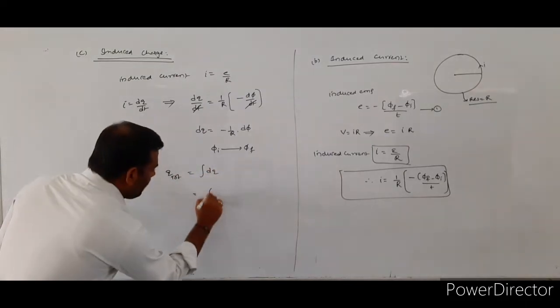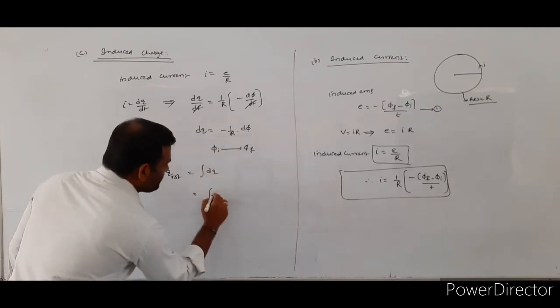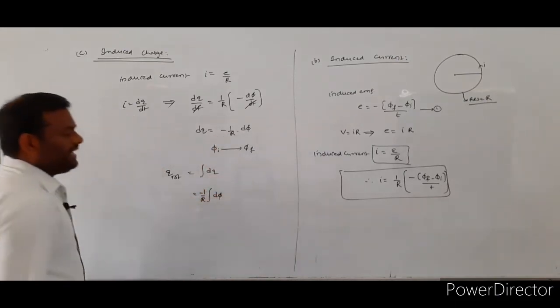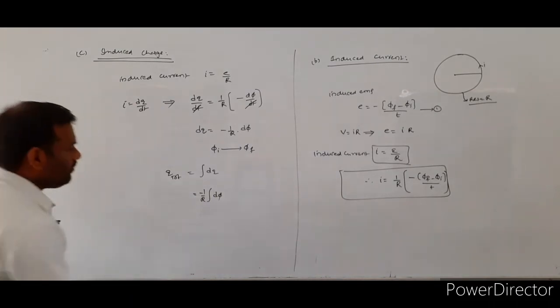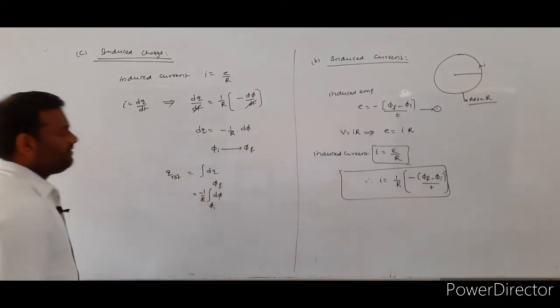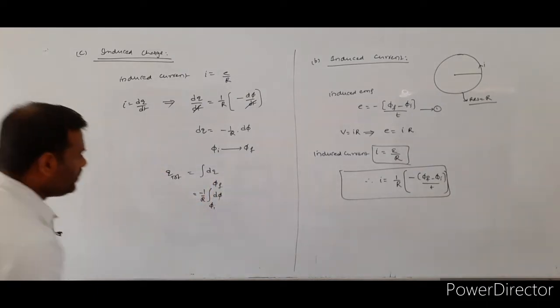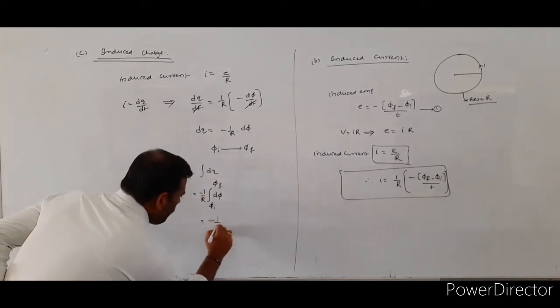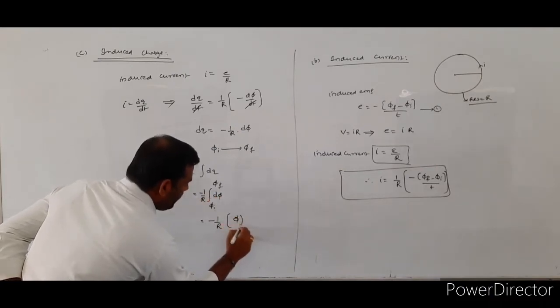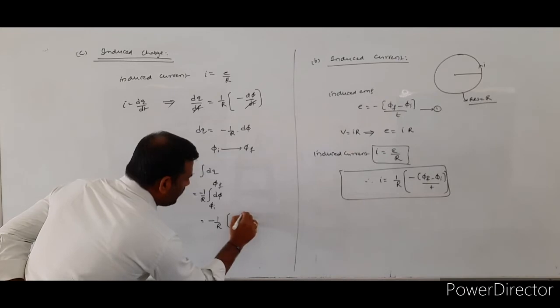So that integral of dq means what? Minus 1 by R into d phi. What are the limits? Phi initial to phi final. So this value is equal to minus 1 by R into d phi, with limits from initial to final flux.